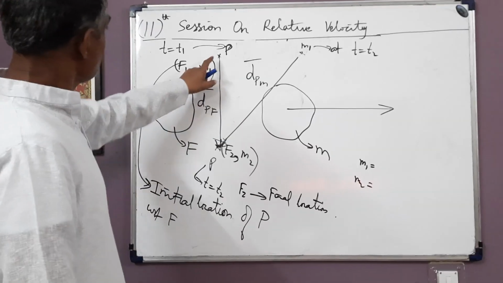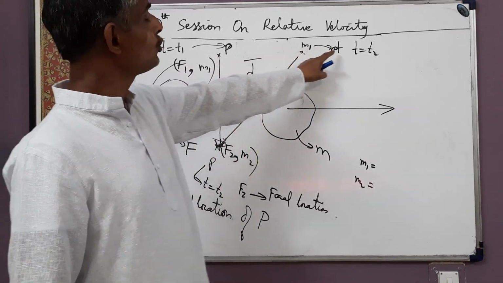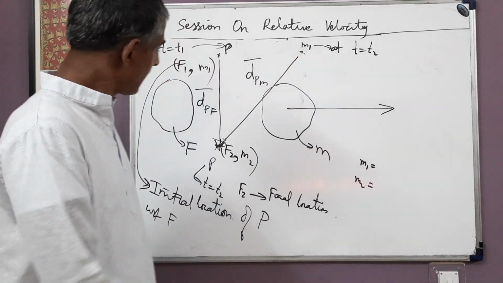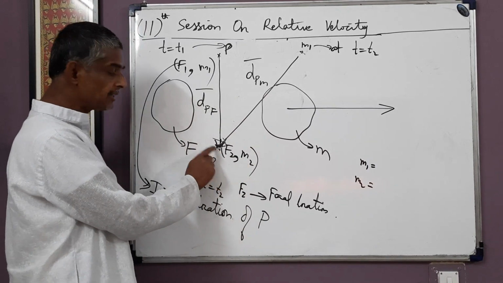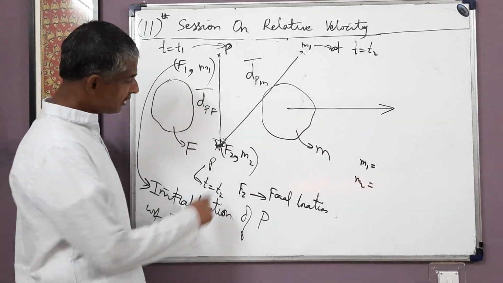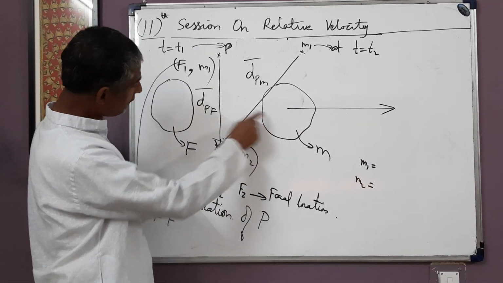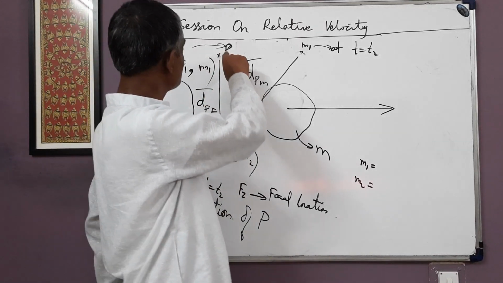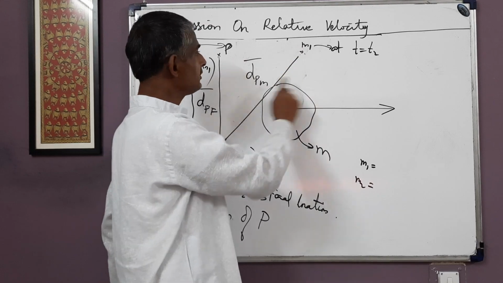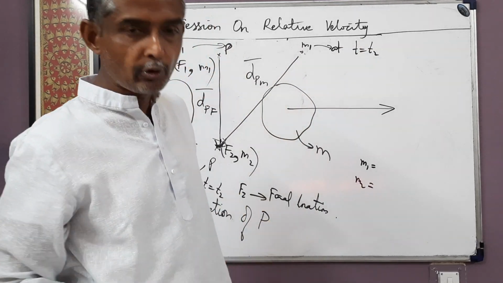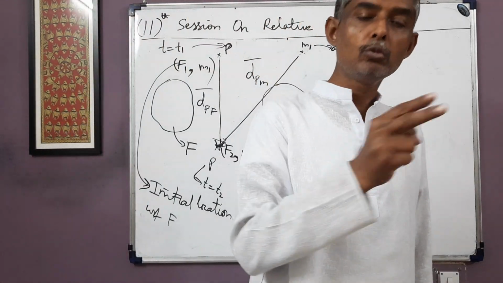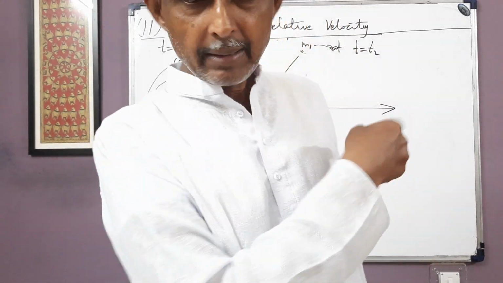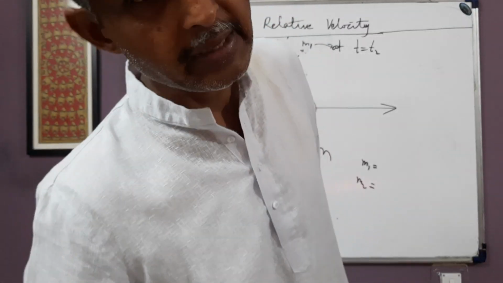So f1 and m1 are non-coincident at t = t2, and f2 and m2 are coincident at t = t2. So since the final locations of p in both the frames are coincident at t = t2 and the initial locations of p in both the frames are non-coincident at t = t2, therefore the displacement of p with respect to these two frames in a given time interval t1 to t2 is not the same.